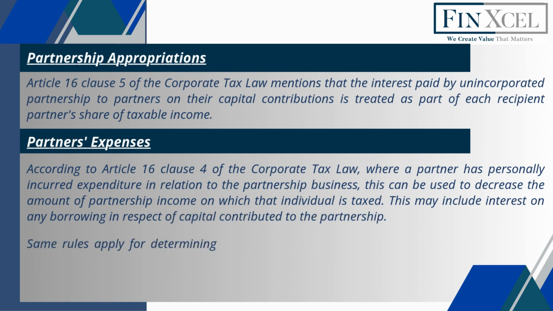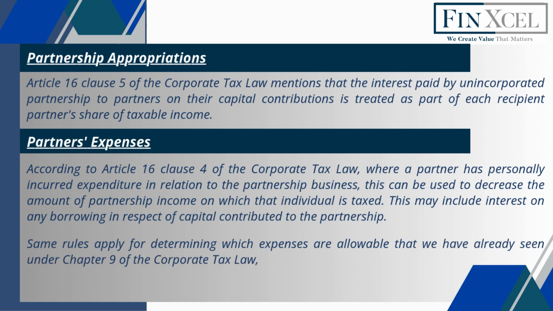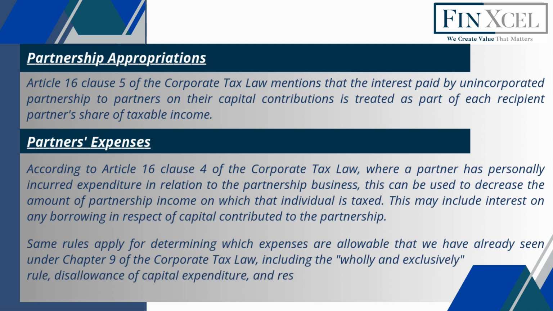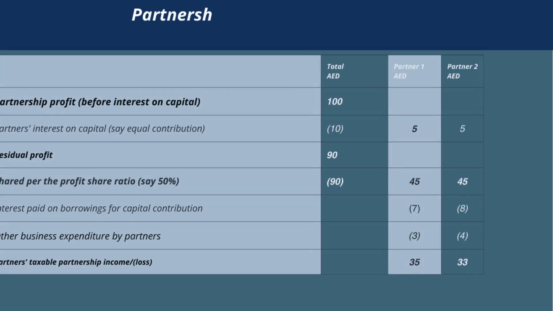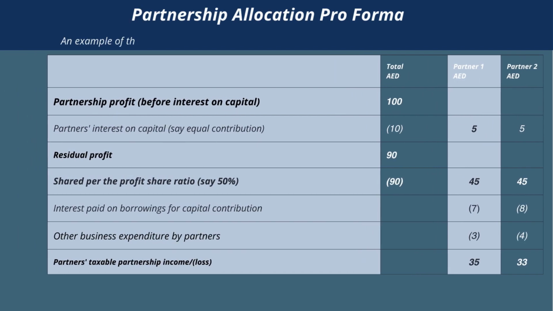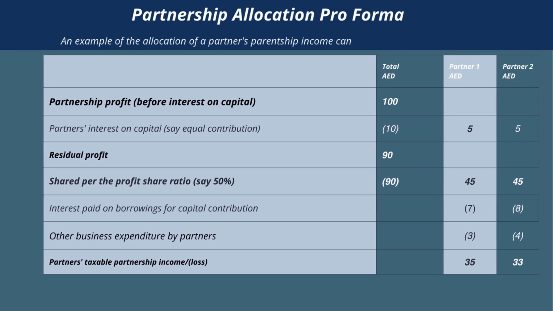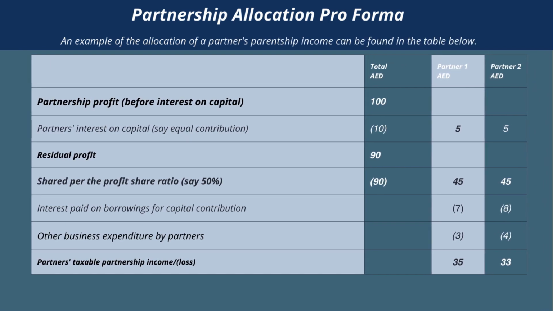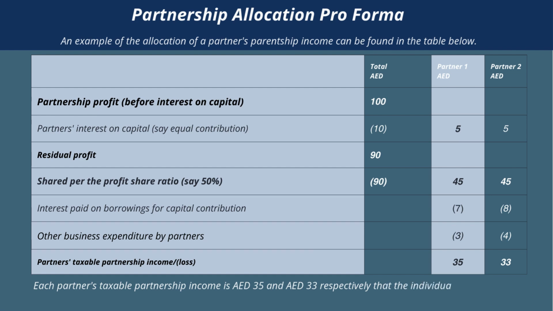Same rules apply for determining which expenses are allowable that we have already seen under Chapter 9 of the Corporate Tax Law, including the wholly and exclusively rule, disallowance of capital expenditure, and restrictions for non-business expenses and for business entertaining. Partnership allocation pro forma. An example of the allocation of a partner's partnership income can be found in the table below. Each partner's taxable partnership income is AED 35 and AED 33 respectively that the individual partner will declare to the FTA, after any necessary adjustments as per Article 20 Clause 2 of the Corporate Tax Law.